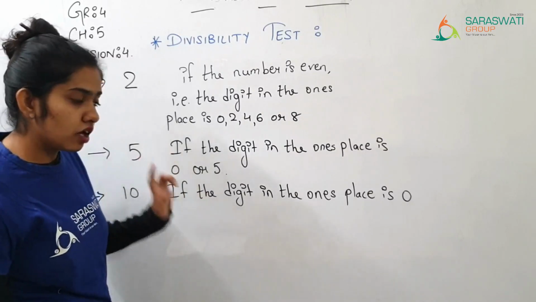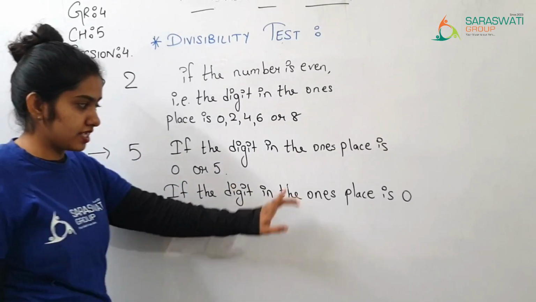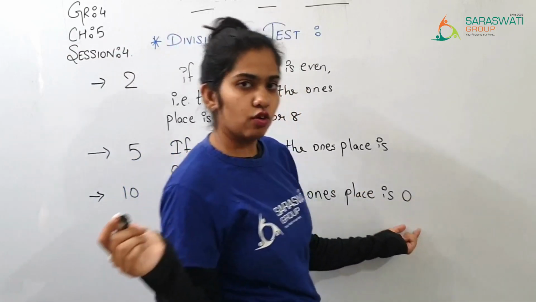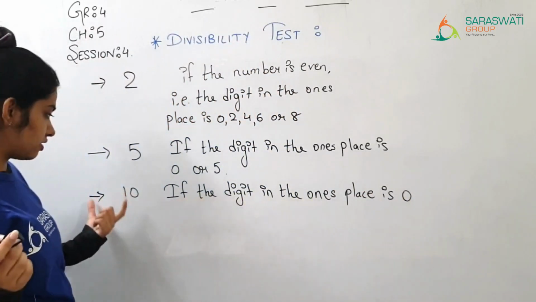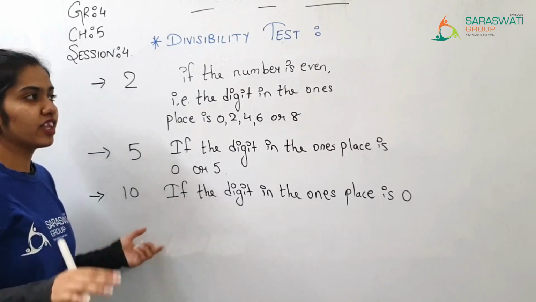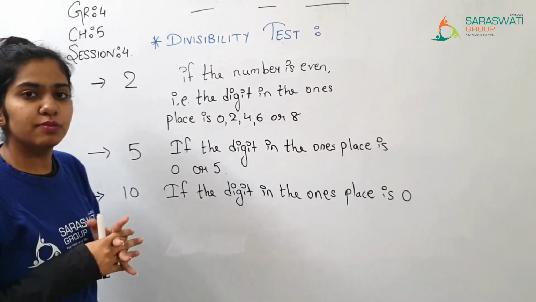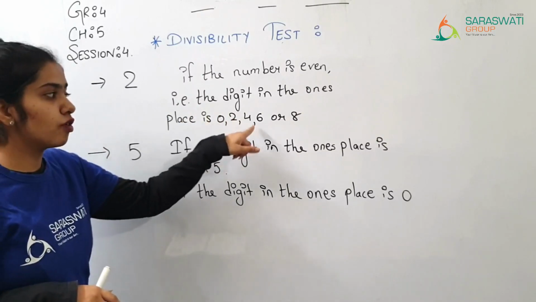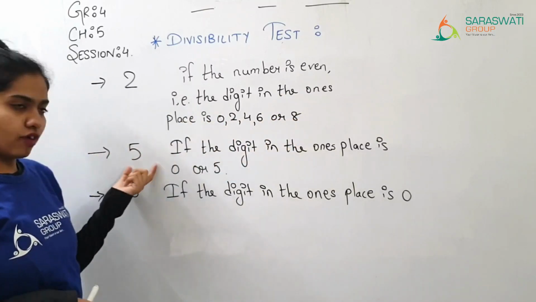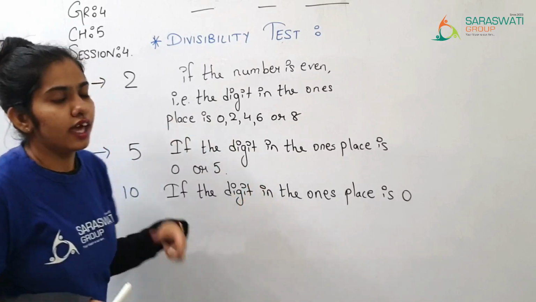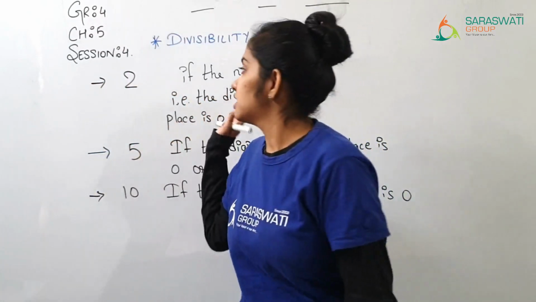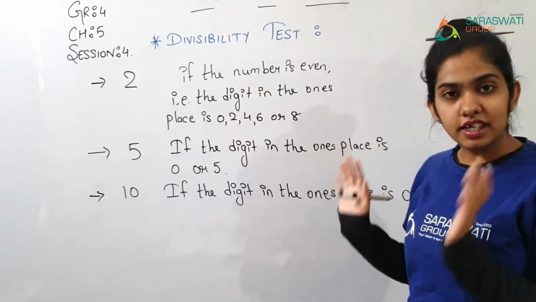When the digit at the ones place is 0. If it is 0, then and only then that number is divisible by 10. To find whether a number is divisible by 2, you have to see this number: 0, 2, 4, 6 or 8. For 5, 0 and 5, and for 10 only 0. Now this is your divisibility test.